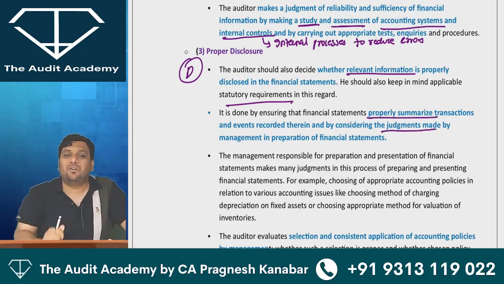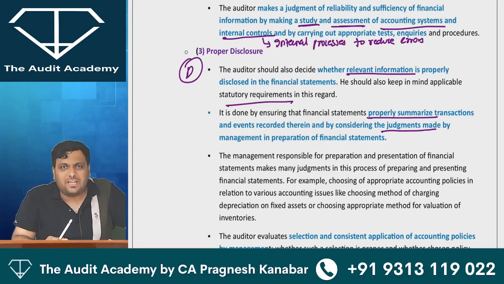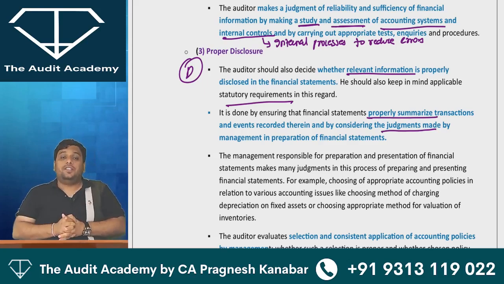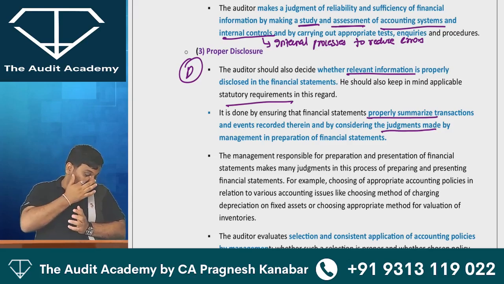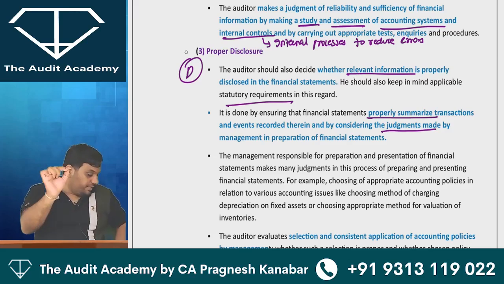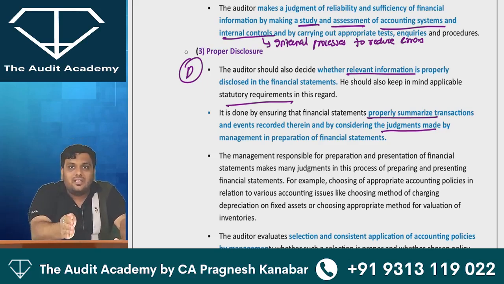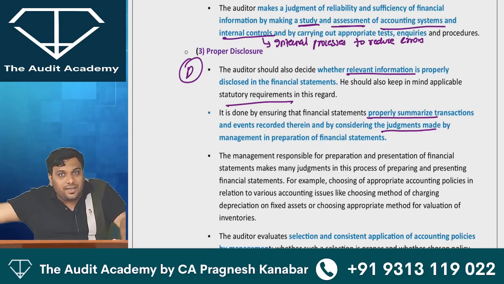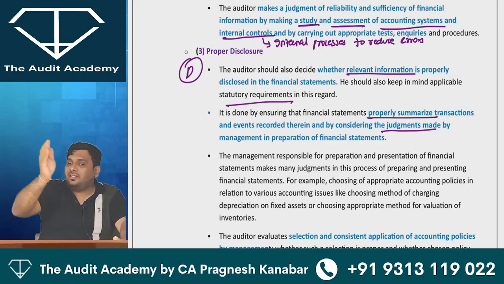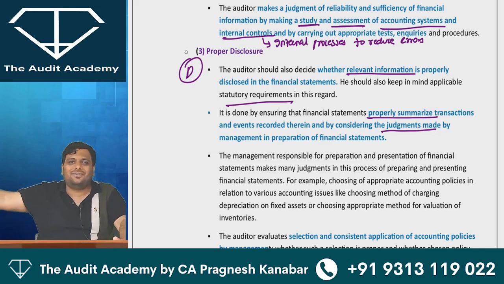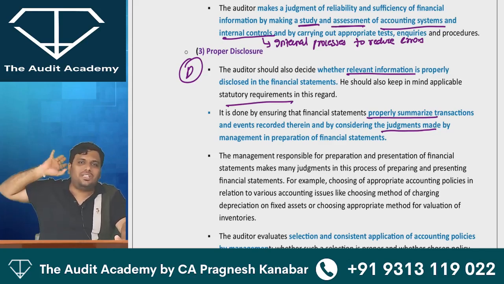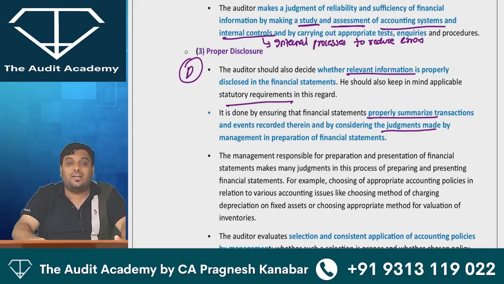Who is responsible for preparation and presentation of financial statements? Management. Who is responsible for choosing the accounting policies? Come on, type everyone. M for management or A for auditor? Obviously M for management. Then what will the auditor do? The auditor will check whether these disclosures are adequate. The auditor will check whether these accounting policies are consistent. These things the auditor is going to check. Are you getting my point? Yes or no, sir?